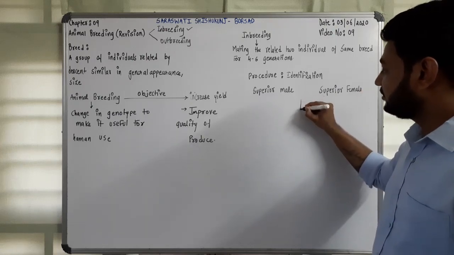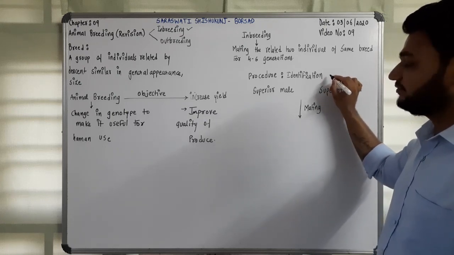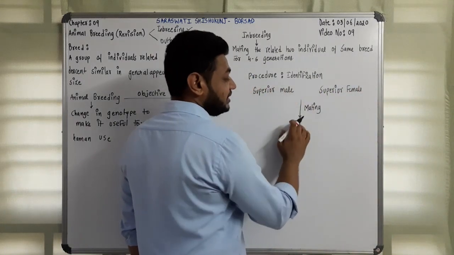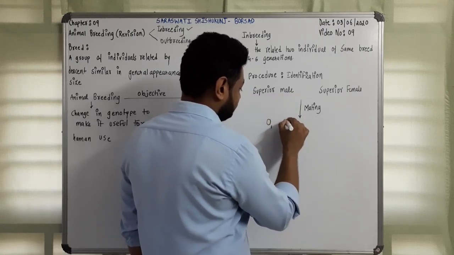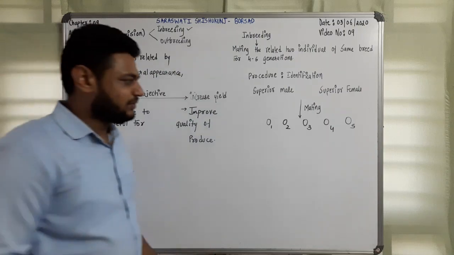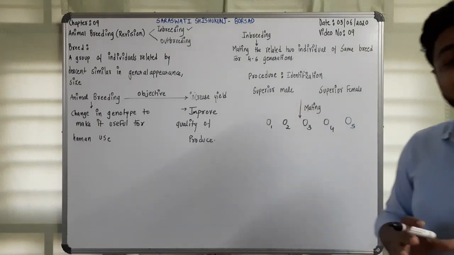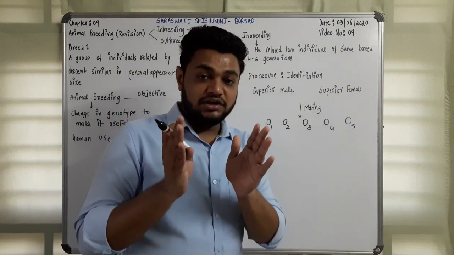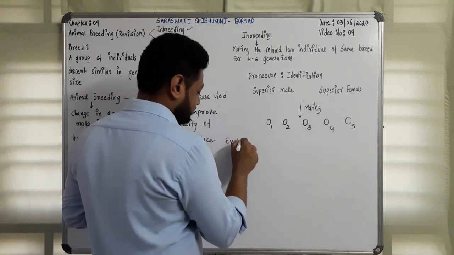Then you mate them, and after mating you get offspring, for example offspring 1, 2, 3, 4, 5, and likewise many offspring. Then you evaluate which offspring has our desired combination of these two parents.